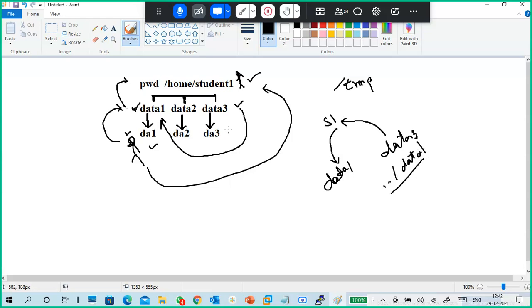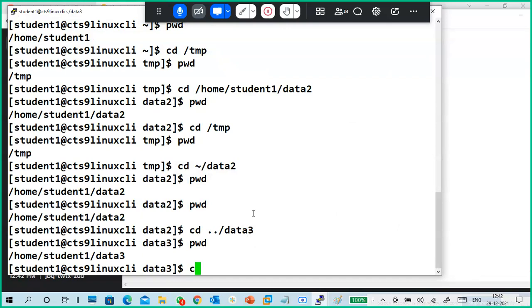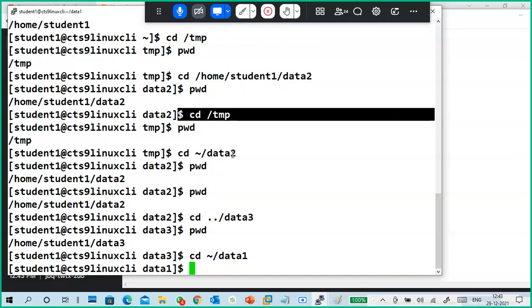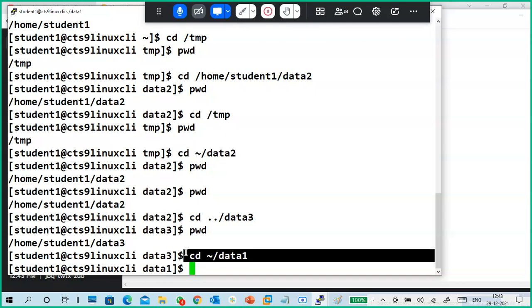Not required, you can give from the starting also. Like this is your home directory anyway, you can give cd tilde, which means slash home slash student, and put data 1 like this also. Just like when we are in temp, how you gave data 2, same thing we give.